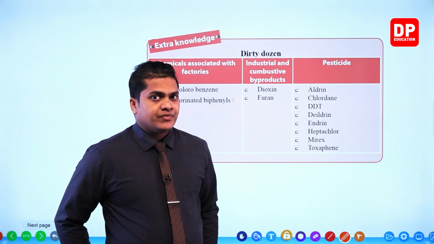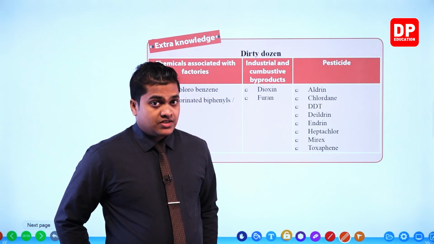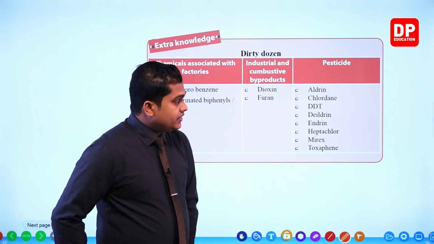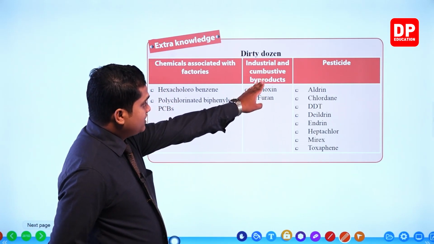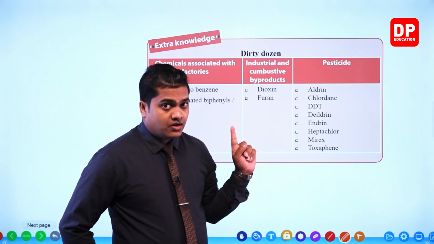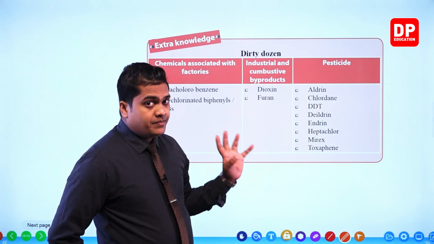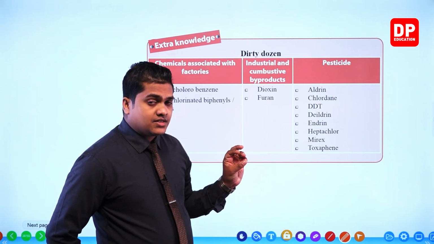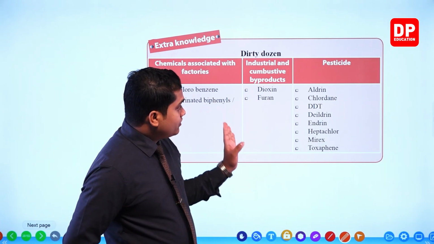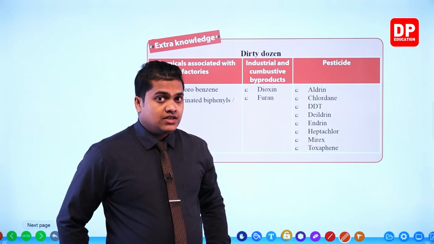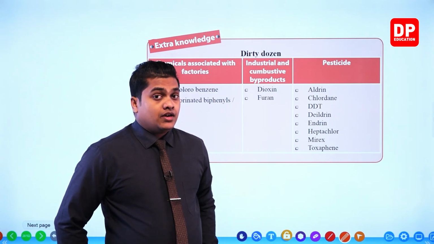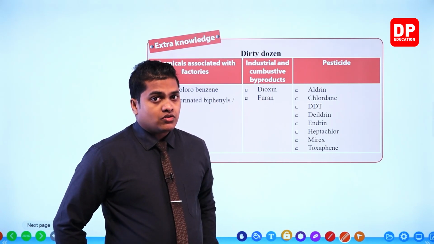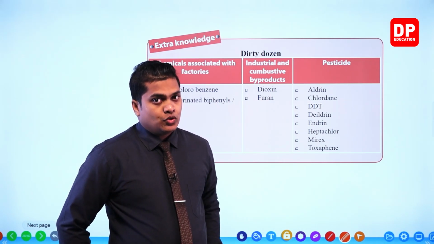Those things are considered as persistent organic pollutants. Then next one, industrial and combustive byproducts. We discussed that, right? Can you remember, because of the combustion of different polythene substances and other plastic substances, a gas called dioxin is going to be emitted. So dioxin is an organic substance, and it also belongs to the dirty dozen. So it is a pollutant.